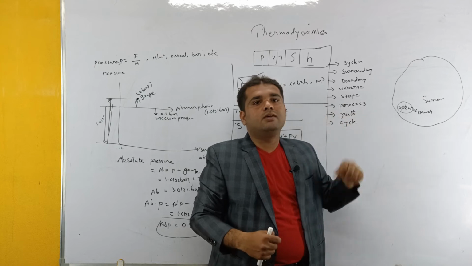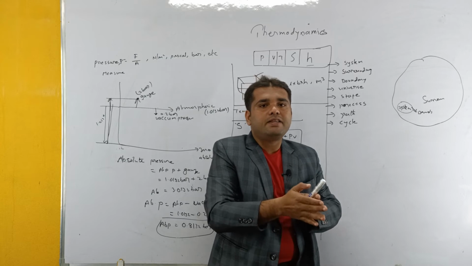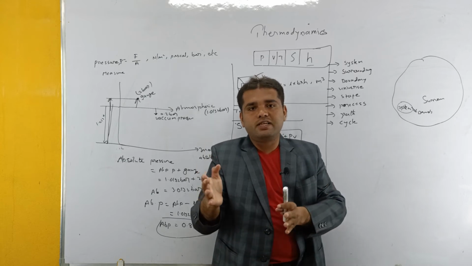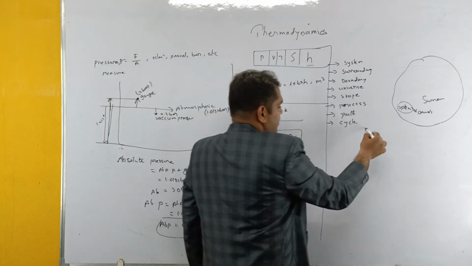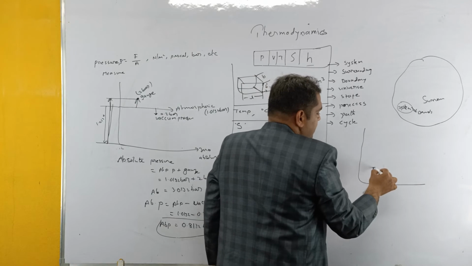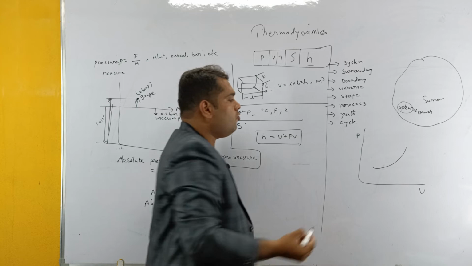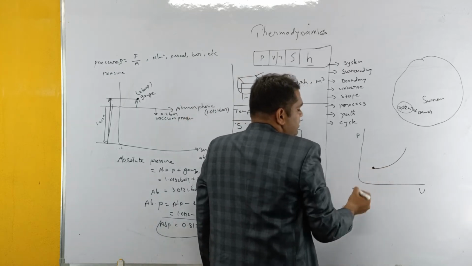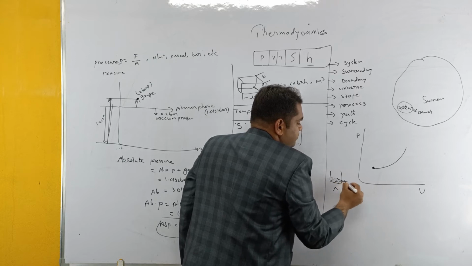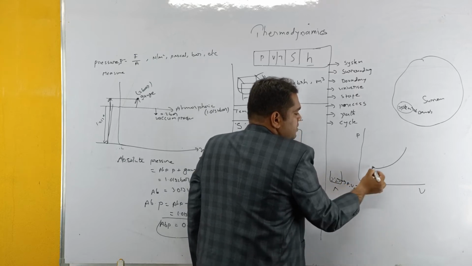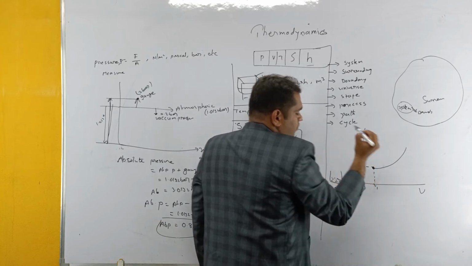Next, coming to path. What is meant by path? Path is nothing but the way that is taken by the substance to change from one state to another state. That is called a path. Suppose we represent all this in a graph, let it be a P and V graph, pressure and volume. At the initial state, let us consider a beaker, and it has some pressure, volume and temperature. Those pressure and volume are indicated by pressure P1 and volume V1.